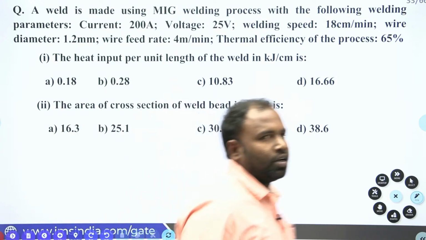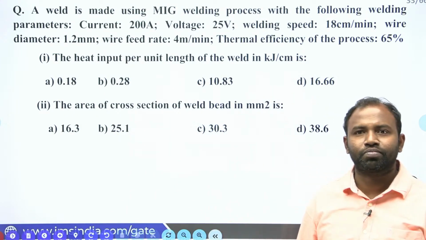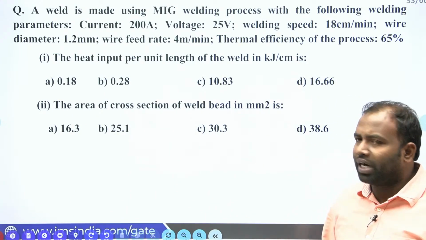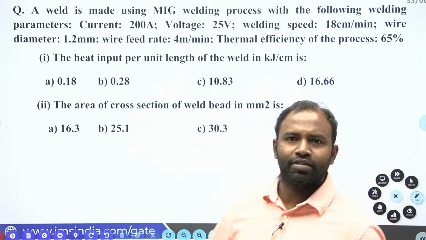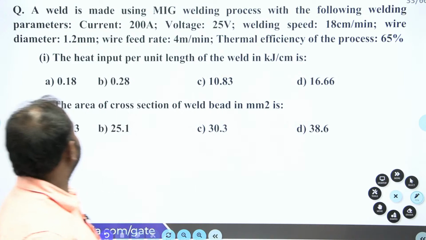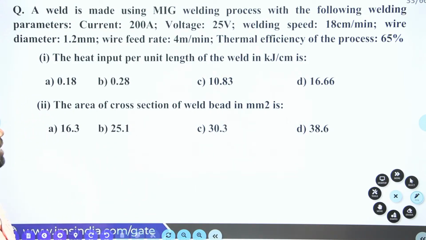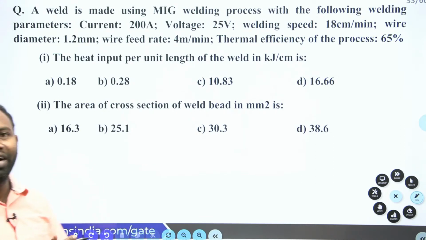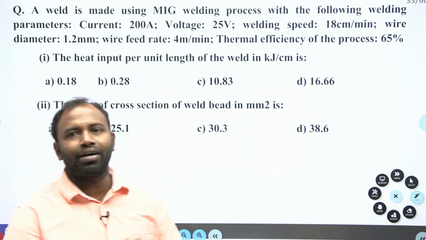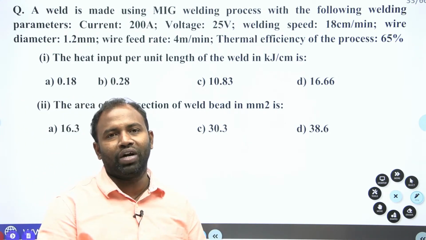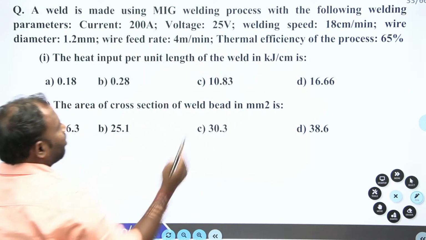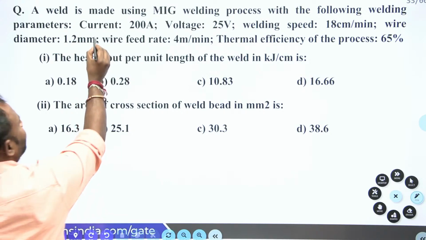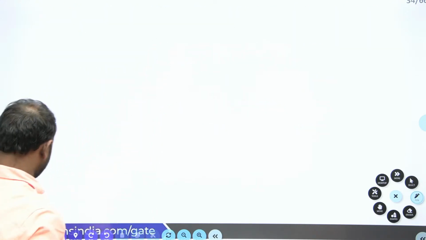Welcome back, guys. Now let me read the question, which is related to welding. A weld is made using the MIG welding process with the following welding parameters. MIG welding means metal inert gas welding, or gas metal arc welding. Now, the parameters: the current is given.